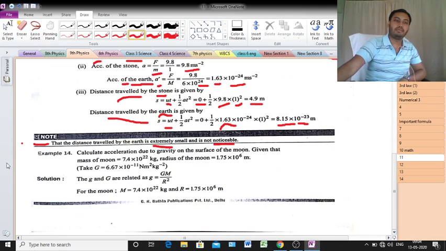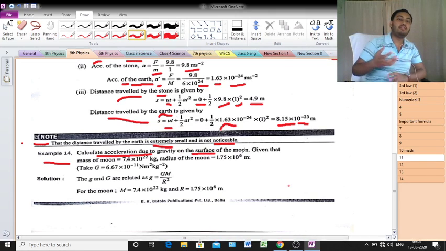Now coming to example number 14. Calculate the acceleration due to gravity on the surface of the moon. So what has it asked? You have to calculate the acceleration due to gravity, that means the value of g, on the surface of the moon.